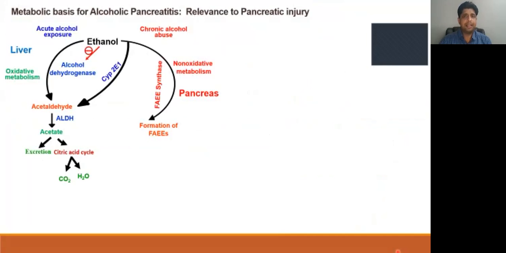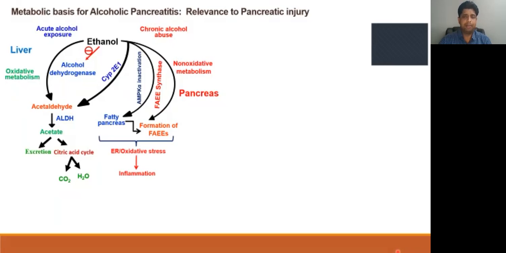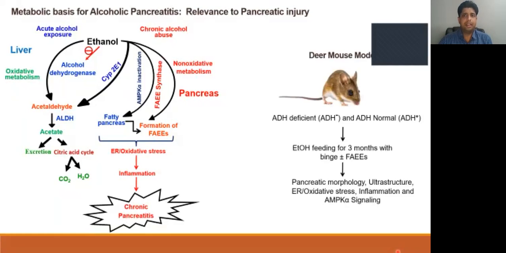So we hypothesize that an increased body burden of ethanol, as we see in chronic alcohol abuse, can inactivate AMPK, which can lead to increased accumulation of lipid within the pancreas, causing endoplasmic reticulum as well as oxidative stress, inflammation, and finally chronic pancreatitis. In order to elucidate our hypothesis, we have used a deer mouse model. These mice naturally lack hepatic alcohol dehydrogenase enzyme and mimic the metabolic conditions as we see in chronic alcoholics. We have also used hepatic ADH normal deer mice. These mice were fed with ethanol for a period of 3 months.